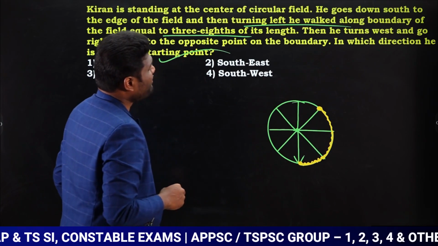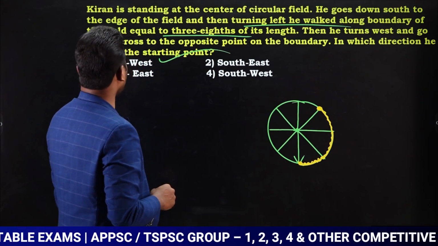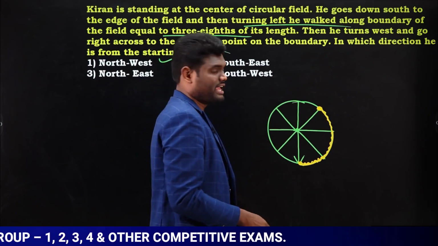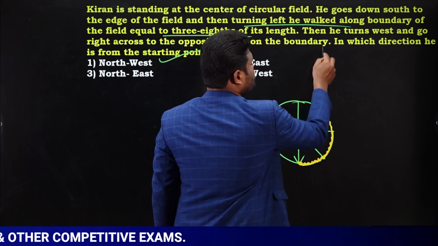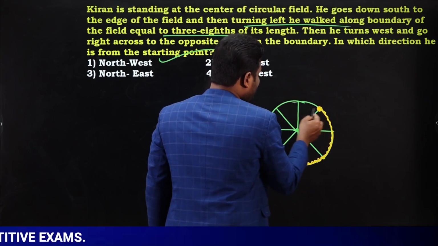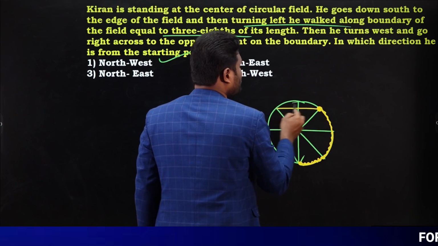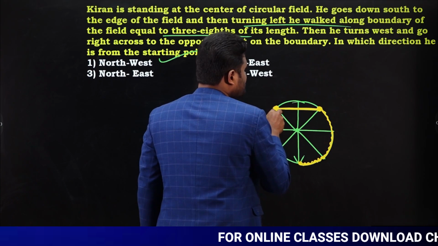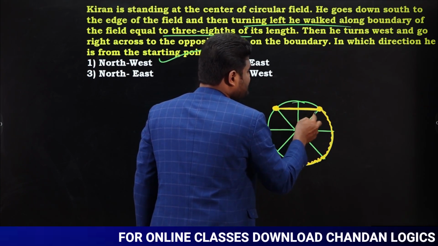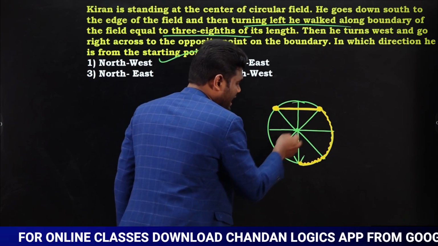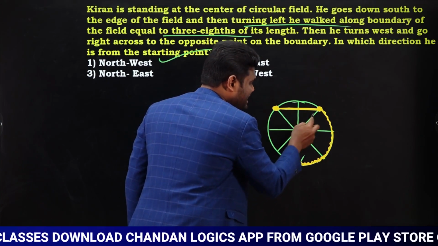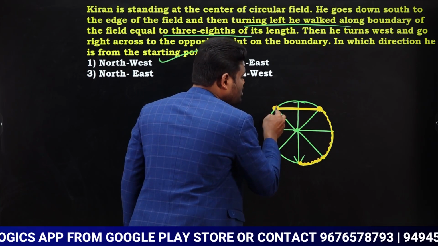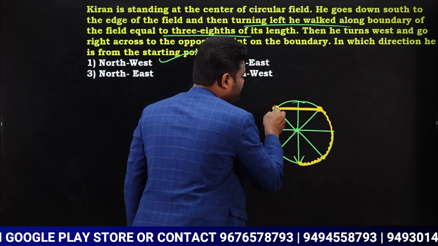Now what is he doing after that? Then he turns west and goes right across to the opposite point of the boundary. From here he is turning west. If you observe here, this is north, this is south, this is east, this is west. He is coming to the opposite point of the boundary. When I say opposite, you should not travel in this way, because it is clearly said he is moving towards the west opposite point, which means this direction.